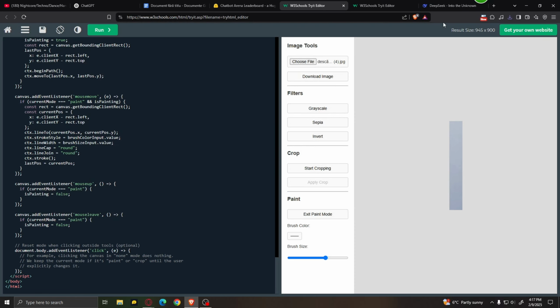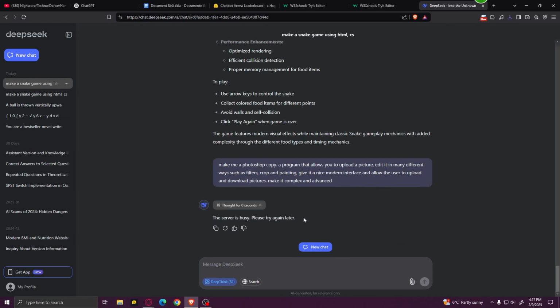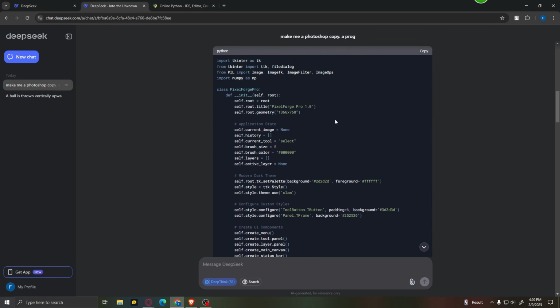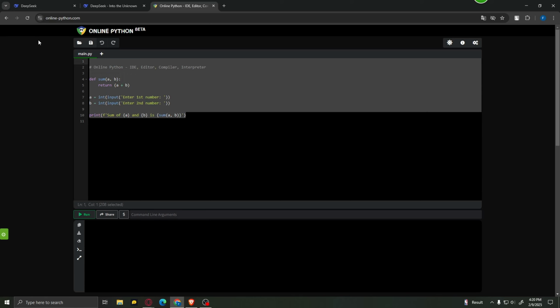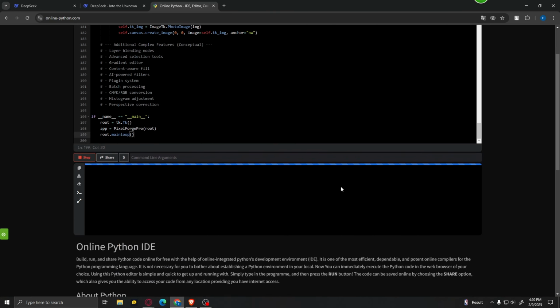And now moving over to DeepSeek. And yeah, this is not looking very good for DeepSeek right now. Be right back. And I finally got it to work. As you can see, I did not specify I want the code to be written in HTML, CSS and JavaScript, and it wrote the code in Python, but that's not a problem. I'm just gonna copy it and paste it into this online Python IDE, and let's see if this works.